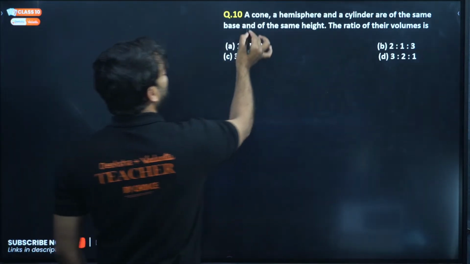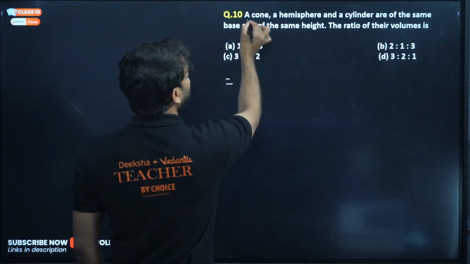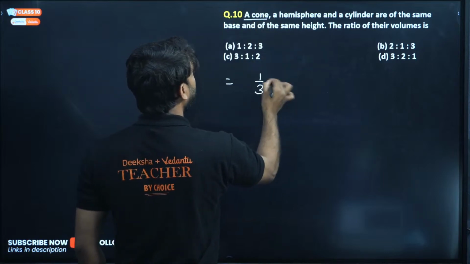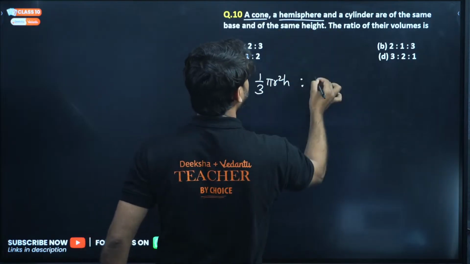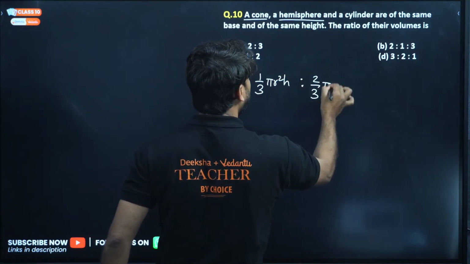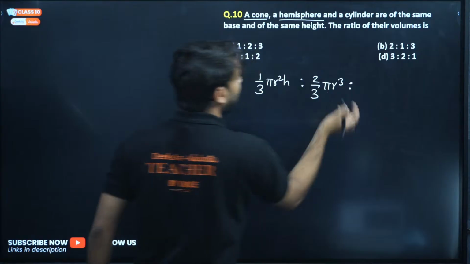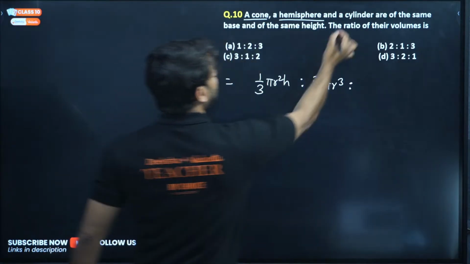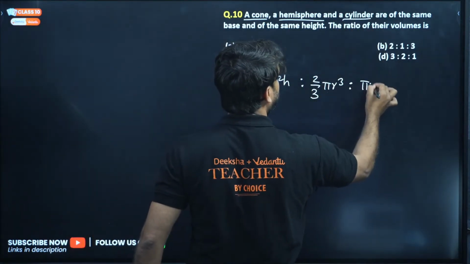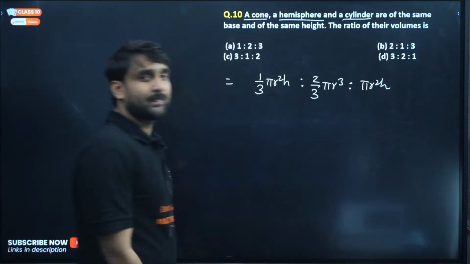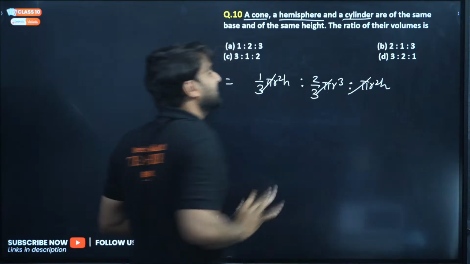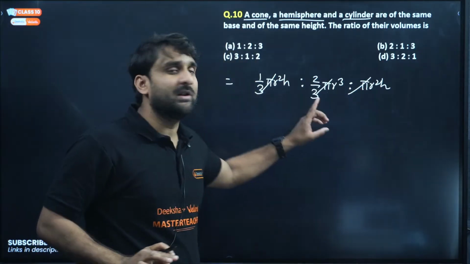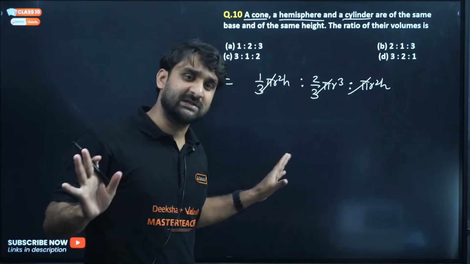So cone is what? 1/3 pi r square h. This is the volume of the cone. Hemisphere is 2/3 pi r cube. We are finding the ratio. And cylinder is pi r square h. Is it clear? First cancel pi. This pi will be cancelled because all 3 formulas contain pi.